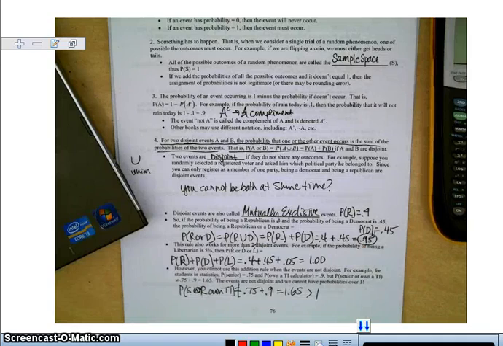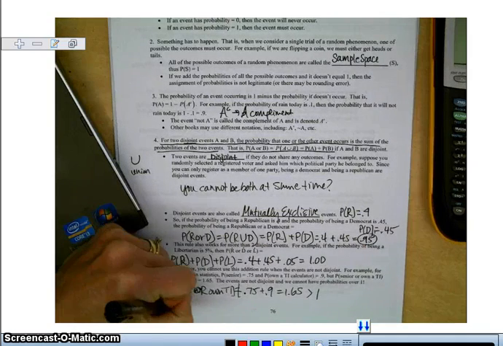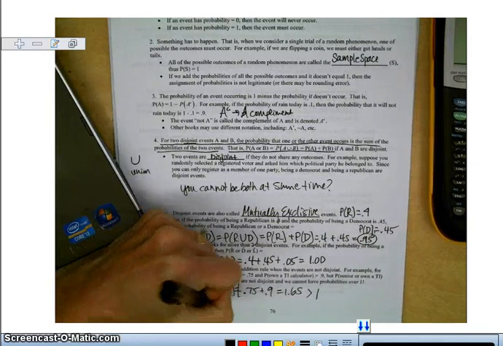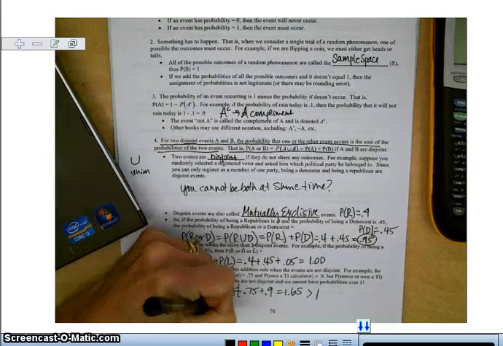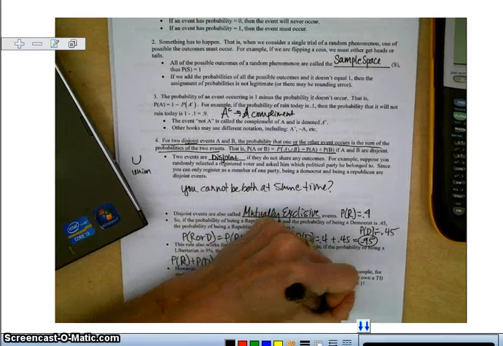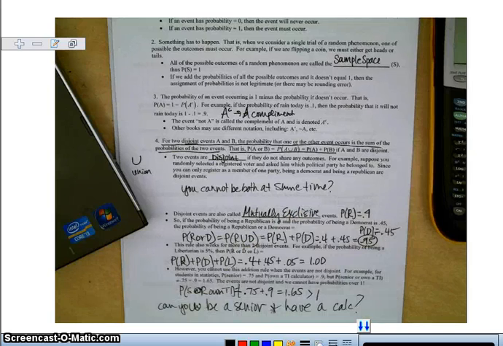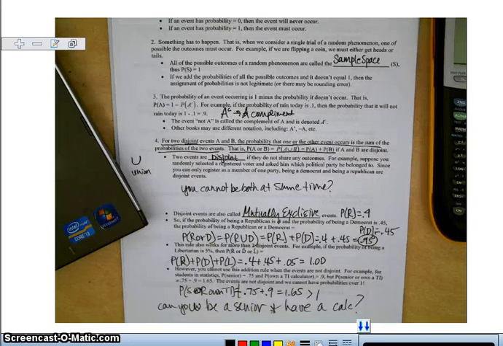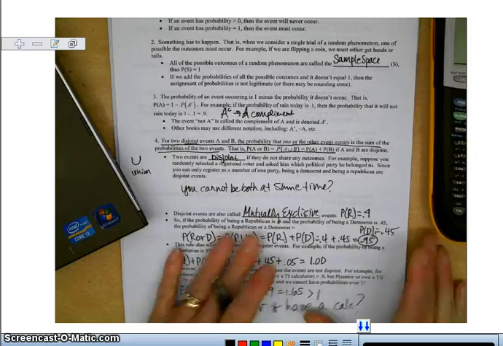And if you think about it, can you be a senior and have a calculator? Can you be a senior and have a calculator? I think the answer is yes. So these are not disjoint events. Okay.